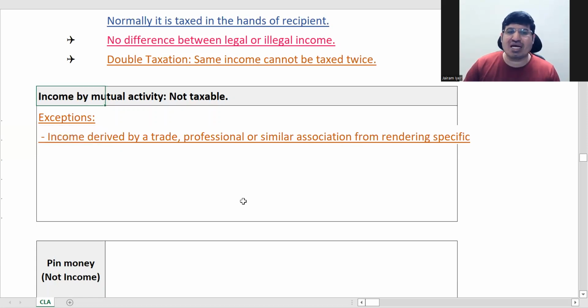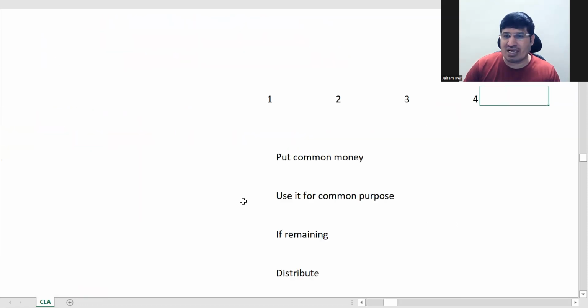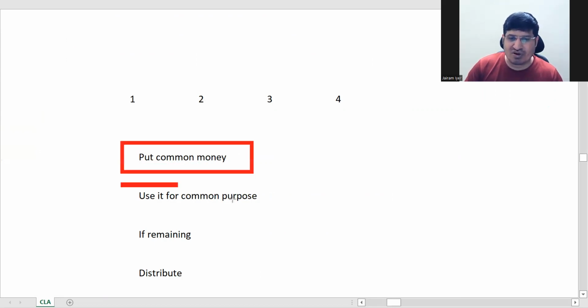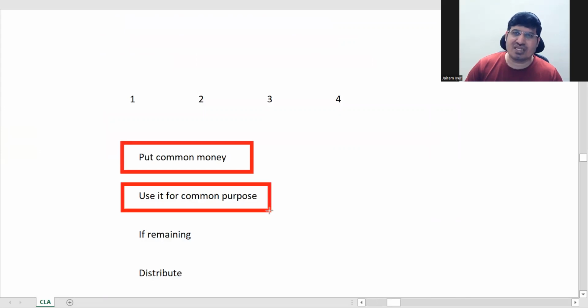Mutual activity income is not taxable. So what is a mutual activity? If I tell you here, say there are 4 people. They have put some common money together. They are making a club or whatever. They're putting some common money here and they have used it for a common purpose. They have formed a club and they're using the club.